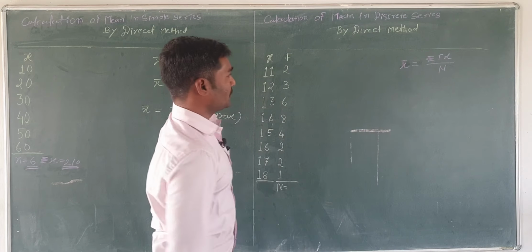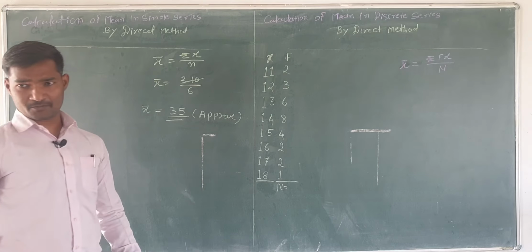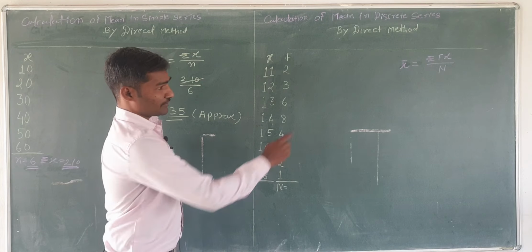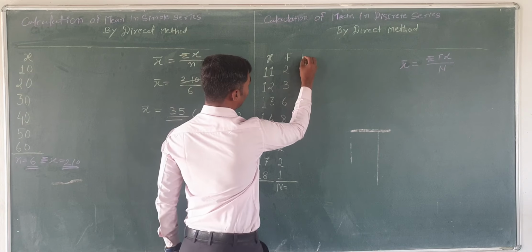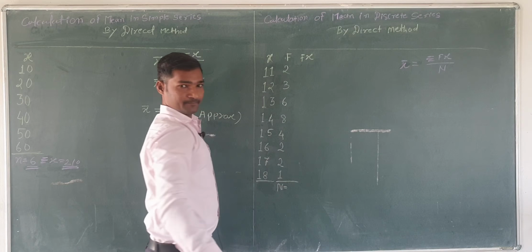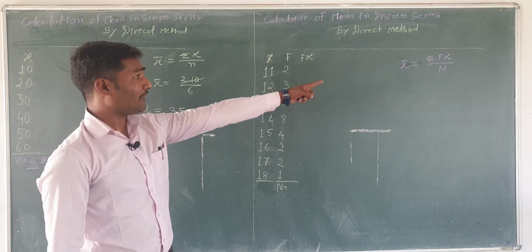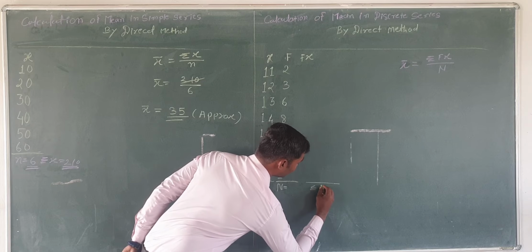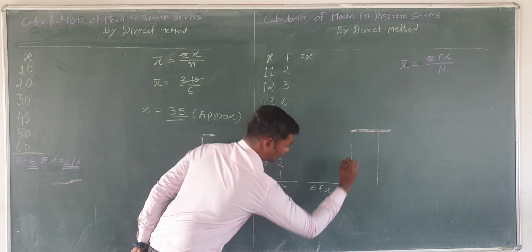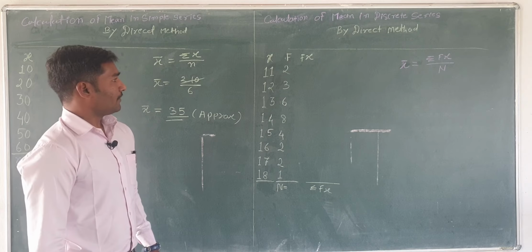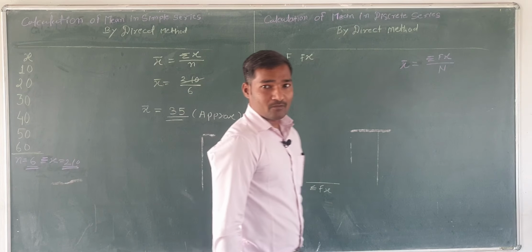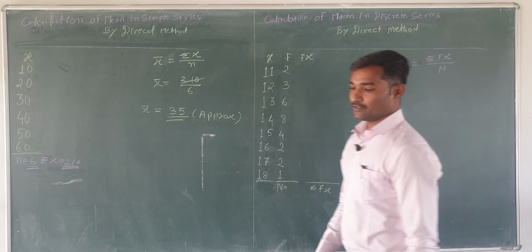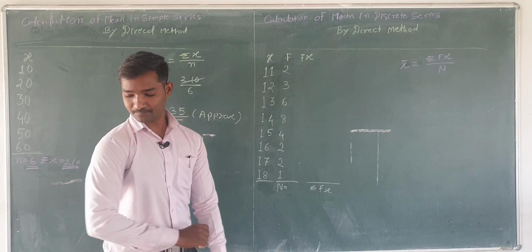Then what is fx? Here there is no column of fx, so we will have to calculate the column of fx first. See the notation. So we will write down fx here. Then what do we require? We require the summation of fx. So we will calculate the summation of fx here. Okay. So first we require the column of fx. So what are the values of fx?